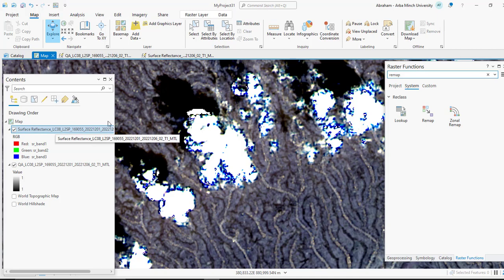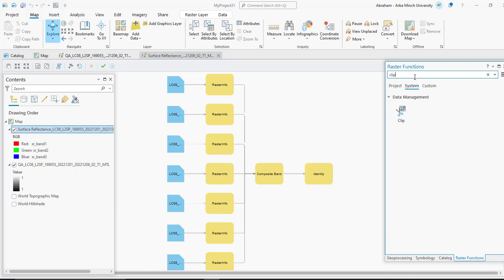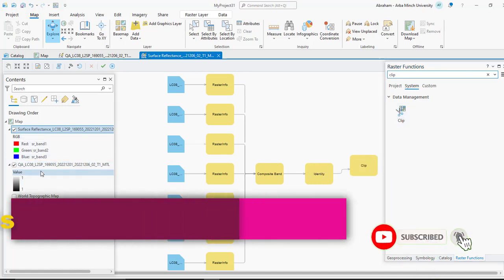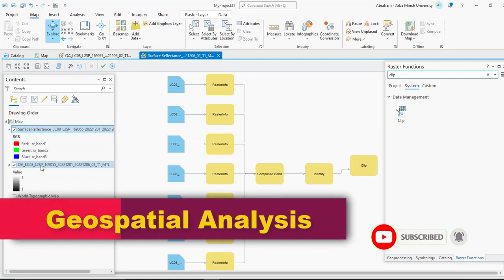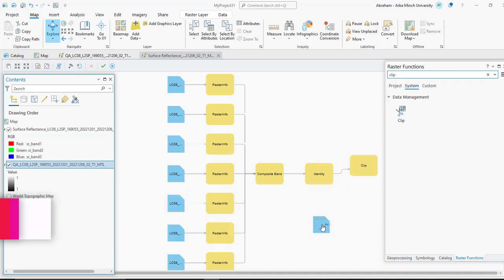So under raster function, search for clip. Drag and drop it here and connect these two. And from the contents, drag and drop the QA, which is the remapped QA data, and connect this to the clip function.